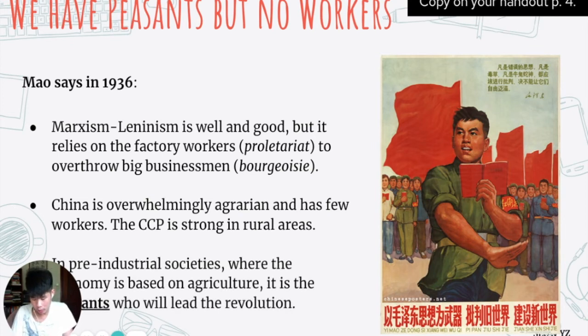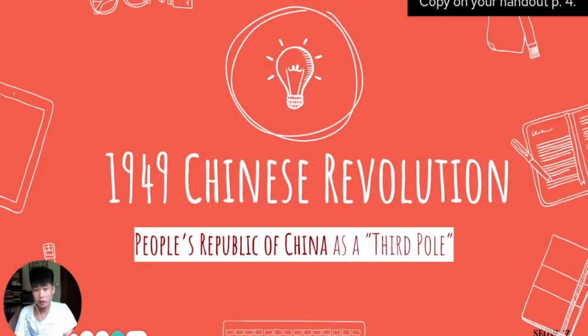So in other words, on page 4, the peasants in China will lead the revolution. So Mao Zedong changes the ideas of communism from Stalin again. Mao Zedong says, not the workers, but the peasants. And he applies his ideas in the 1949 Chinese Revolution. So on page 4, the last line, the 1949 Chinese Revolution. China becomes a communist country when Mao Zedong's peasants rise up and win another civil war.